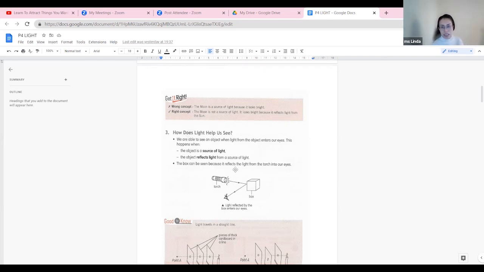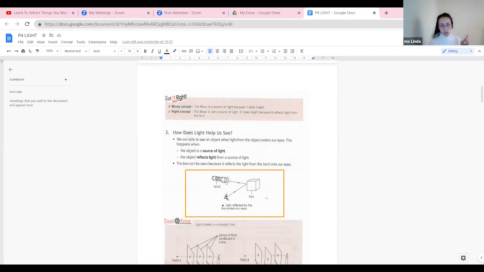Okay, so basically, we already know the correct part: the moon reflects light. Now, how does light help us to see? This is the one that you need to explain in simple words. The concept is very simple. This diagram is always tested in structure questions to see if you know how to draw where the arrows representing the ray of light go. This is the one they will always test you on. Later, we'll practice some questions on that.